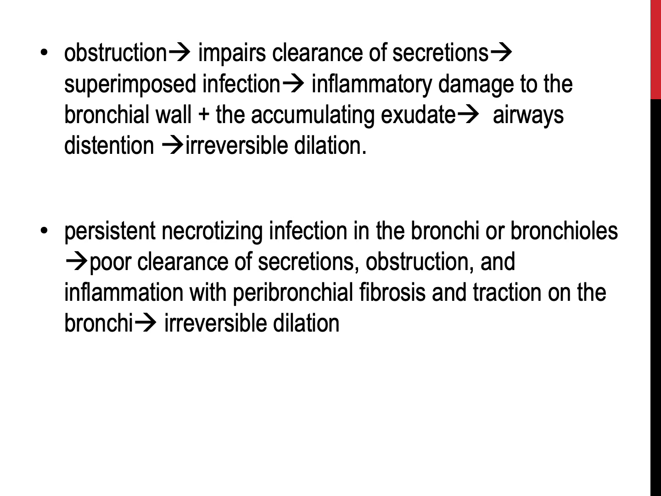Conversely, a persistent necrotizing infection in the bronchi or bronchioles may lead to poor clearance of the secretions. This is followed usually by obstruction due to the accumulation of secretions and inflammation with the bronchial wall damage, resulting again in full-blown bronchiectasis.